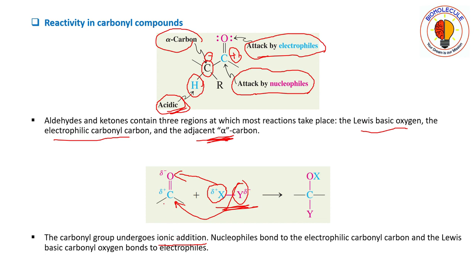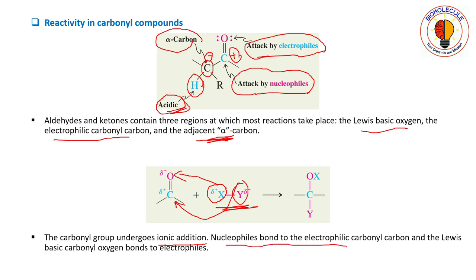I am not showing any reaction here, I am just indicating where it goes. So my arrows are like this. This X part is going to be added to oxygen and this Y part is going to be added to carbon. So nucleophiles bond to the electrophilic carbon.